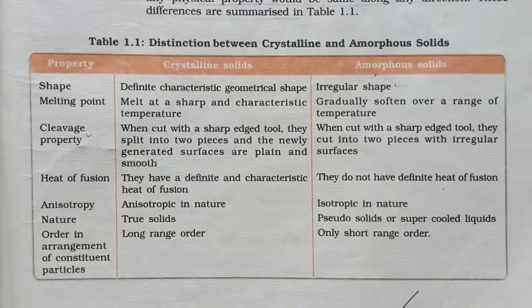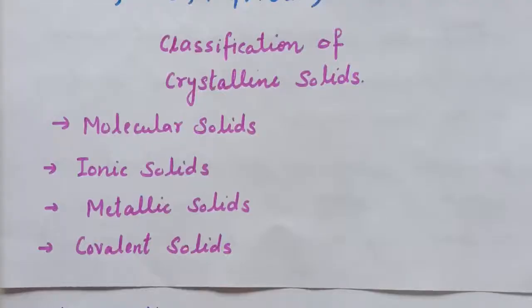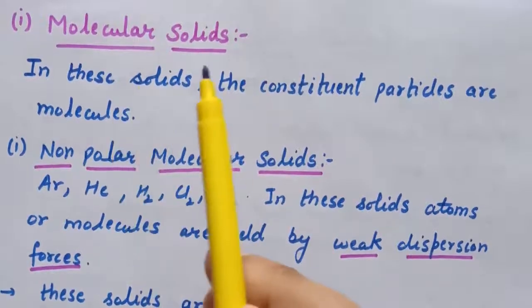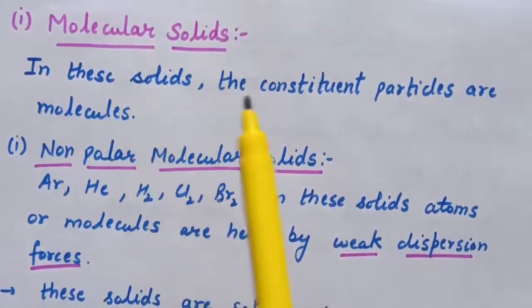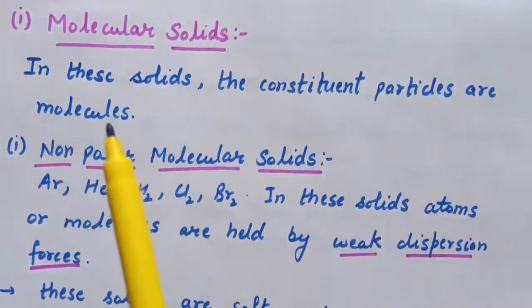Now next is classification of crystalline solids. Crystalline solids can be classified on the basis of the nature of intermolecular forces operating in them. There are four classifications of crystalline solids. First is molecular solids, second is ionic solids, third is metallic solids, and fourth is covalent solids. First is molecular solids. In these solids, the constituent particles are molecules.